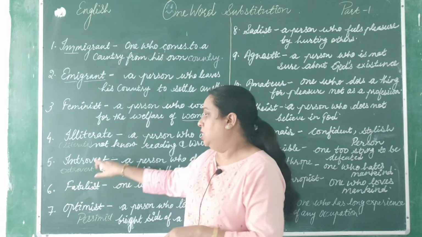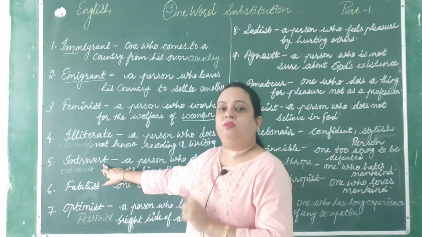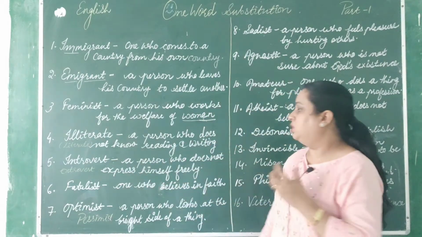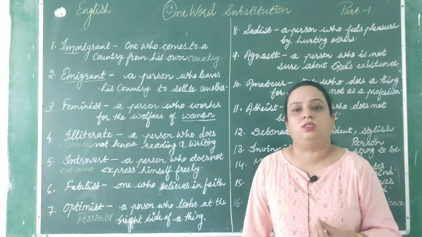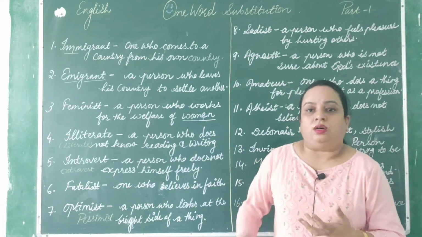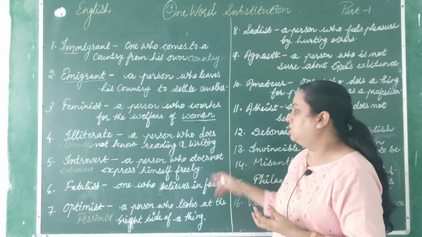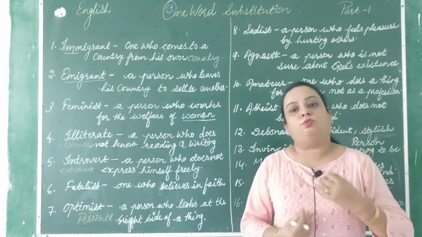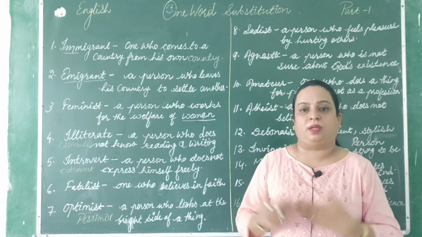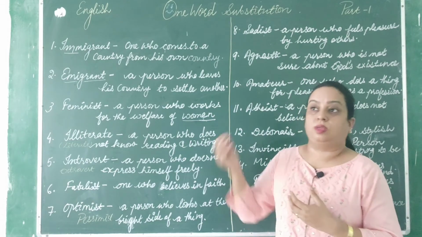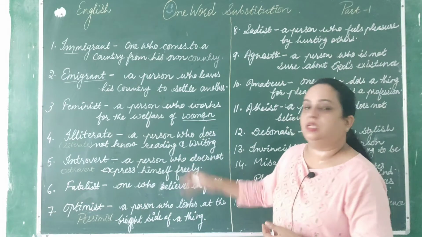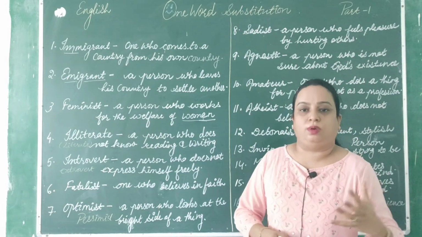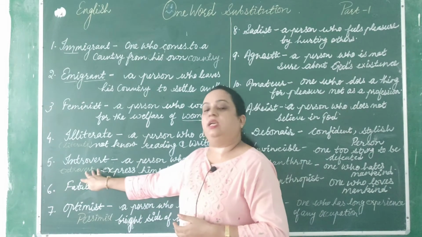Right now we are concentrating on the meaning of introvert, and extrovert you will get yourself. So introvert is a person who does not express himself or herself freely, a person who is very shy, who does not speak in front of anyone, cannot express his feelings and thoughts, and what is going on in his mind. So that is known as introvert. But one who expresses everything and speaks freely, that is known as extrovert.